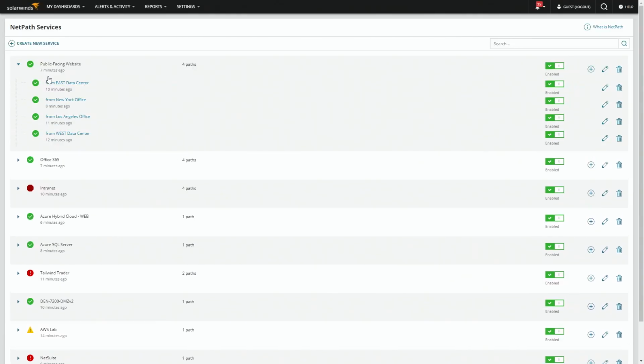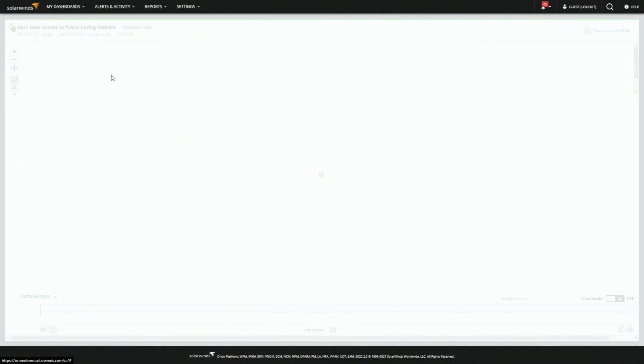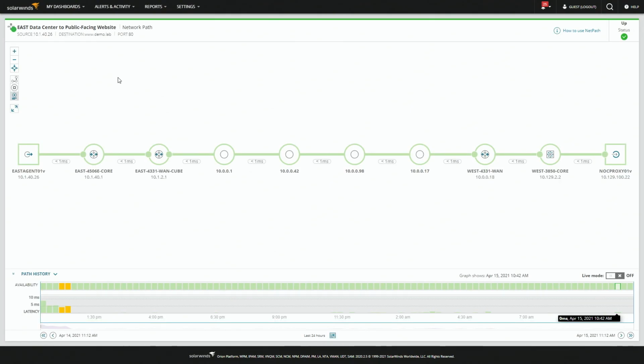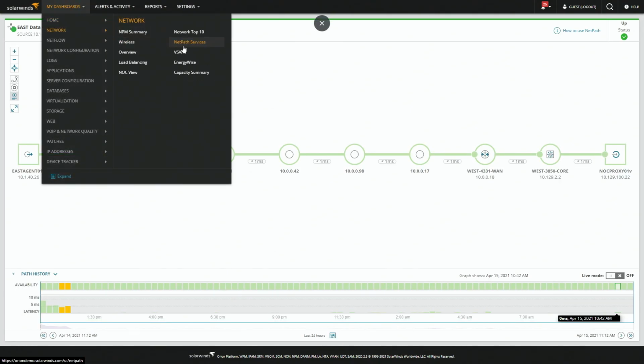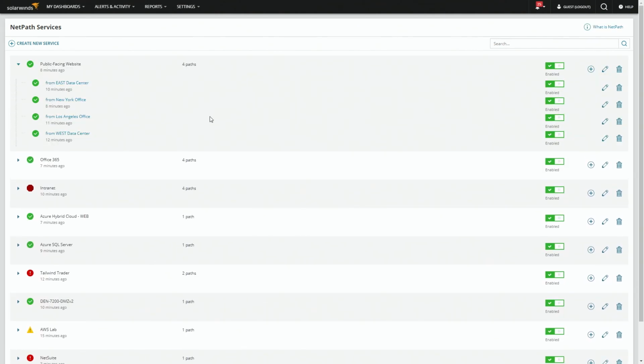But actually, can you, before you click on that, go back real quick. When he expanded that, on the right-hand side, it said 4 paths. That basically means we've set up 4 different tests. In this case, a public-facing website, and we want to know from each of these offices' perspective.